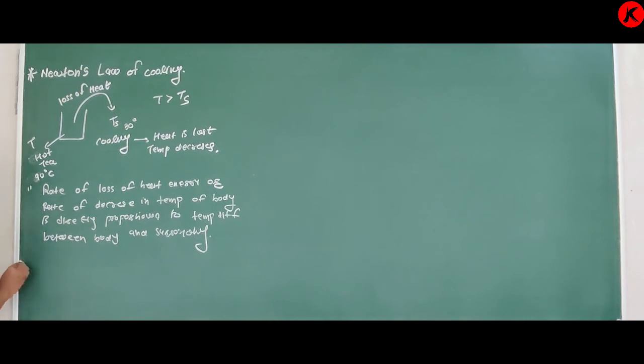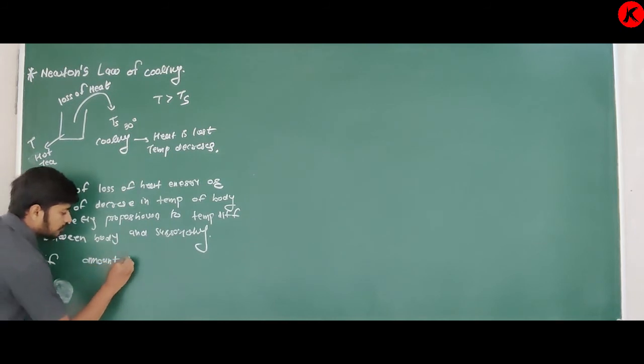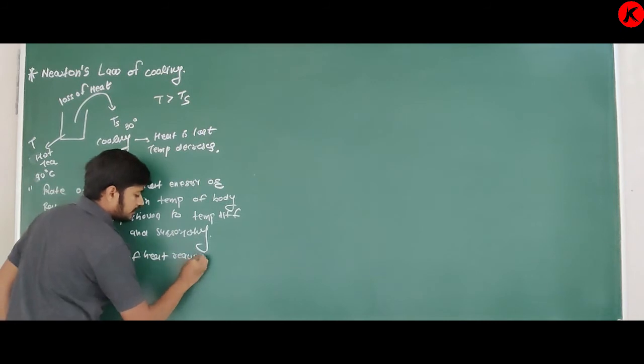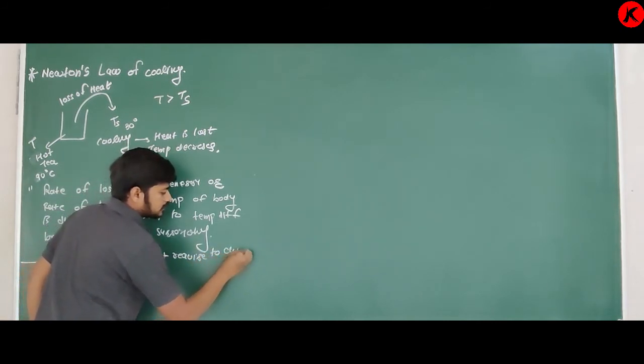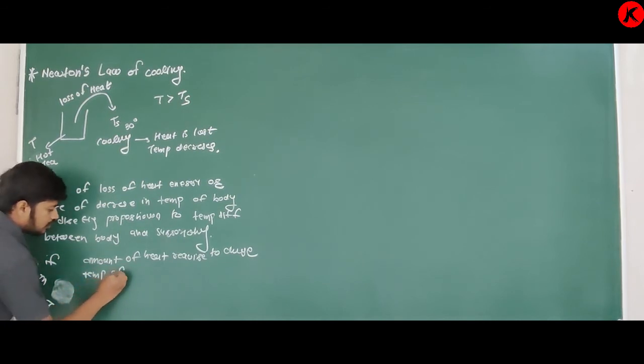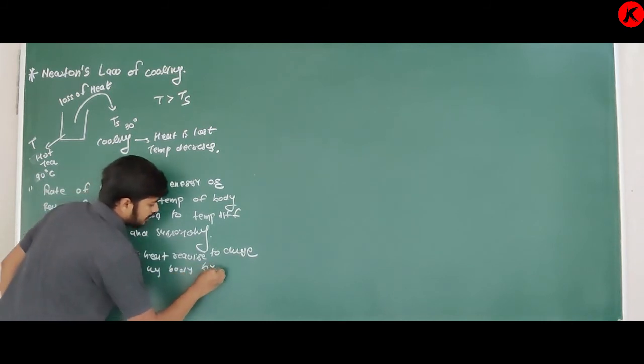Now, if you are given an object or body having mass m, and you want to change its temperature by delta T, then what is the amount of heat required to change the temperature of an m kg body by delta T?